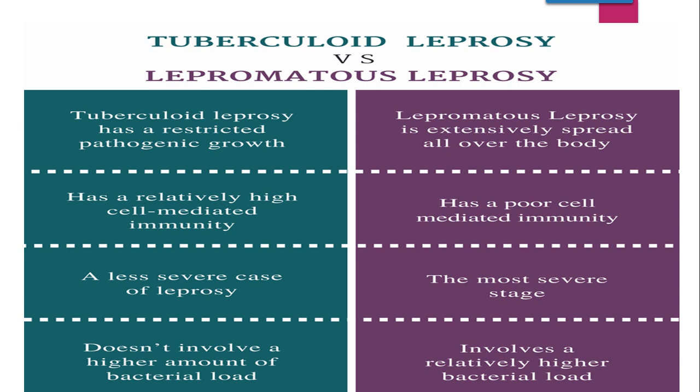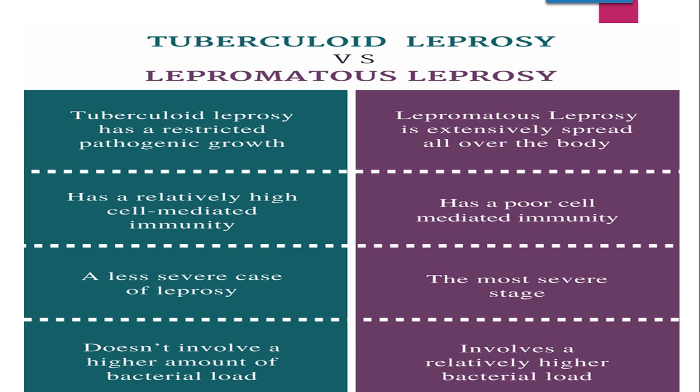As you know, the basic difference we have observed till now is that tuberculoid leprosy is the milder form of leprosy and lepromatous leprosy is the severe form. So first point, tuberculoid leprosy has a restricted pathogenic growth, and lepromatous leprosy is extensively spreading all over the body.